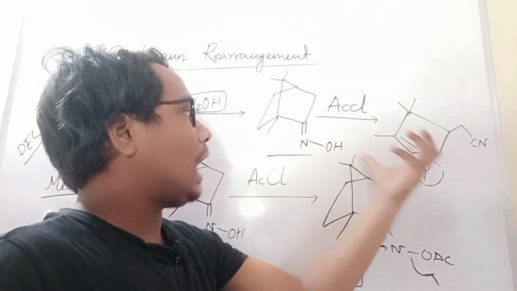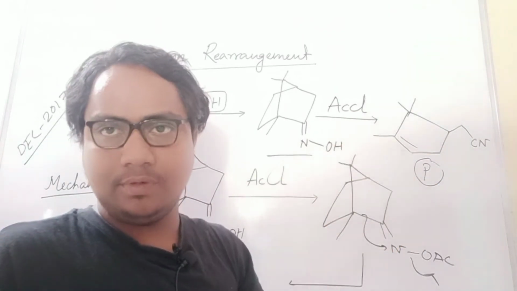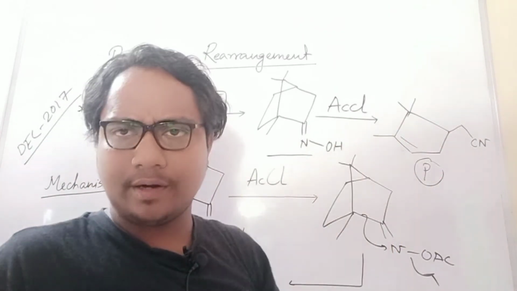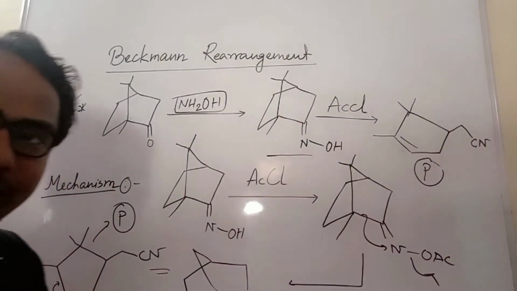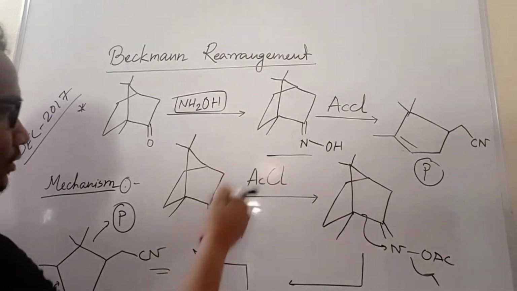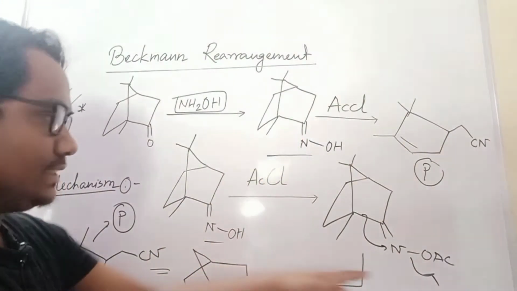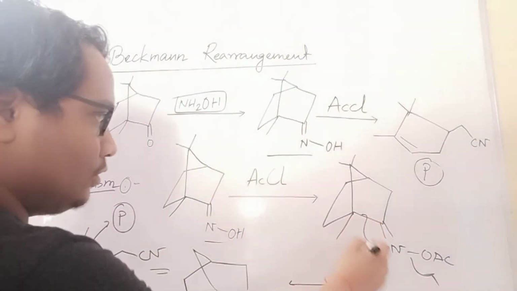So you have to know how it can form, that mechanism you have to know. But in the exam they ask what will be the product. So this product, if someone knows this product, it is a little bit tricky, so you have to understand. This is oxygen, you already know. So acetyl chloride means N-acetylation happens, and then this bond will create.